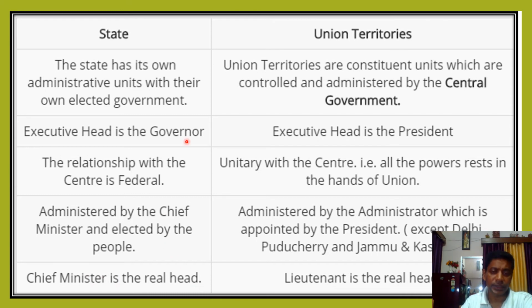The chief minister is the real head of the state. Come to union territories, which are under the central government. Union territories are constituent units which are controlled and administered by the central government. The head is the president, but they are really controlled by the lieutenant governor. This is not applied to Delhi, Puducherry and Jammu and Kashmir, which are particularly administered by administrators appointed by the president. These three are managed by the central government.